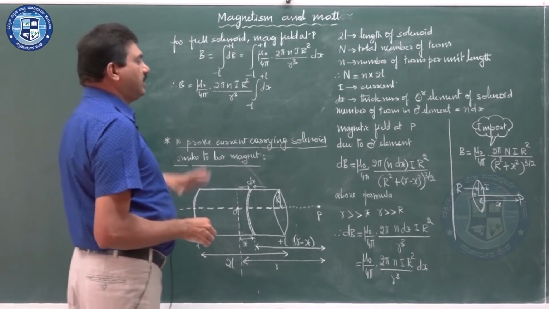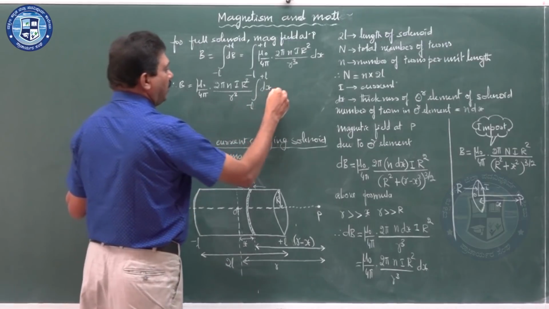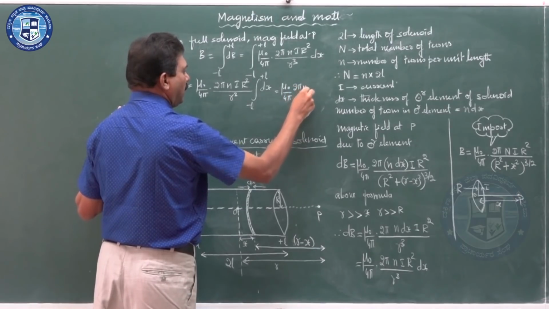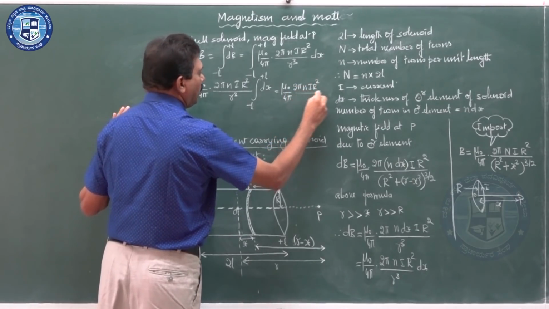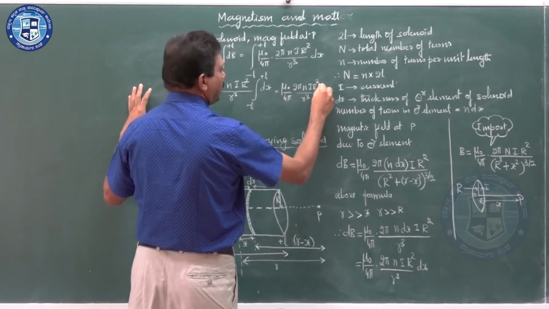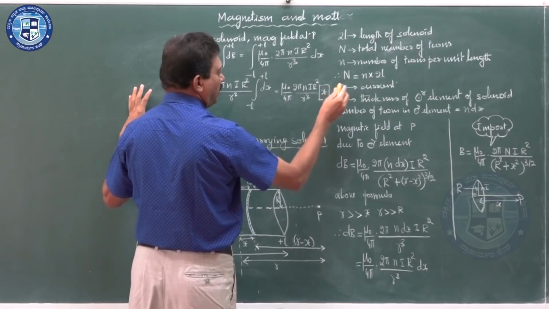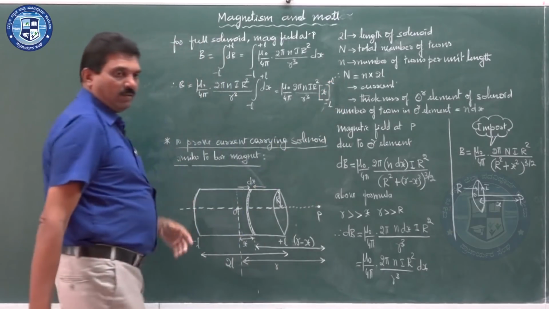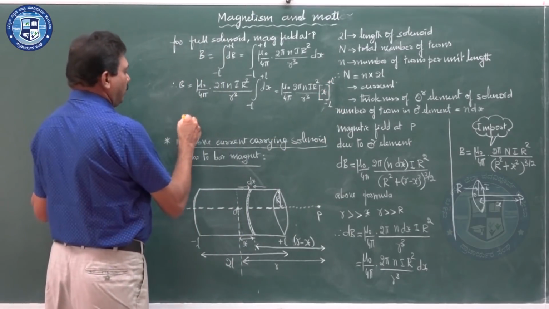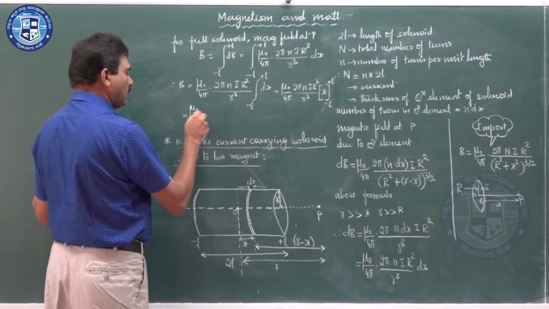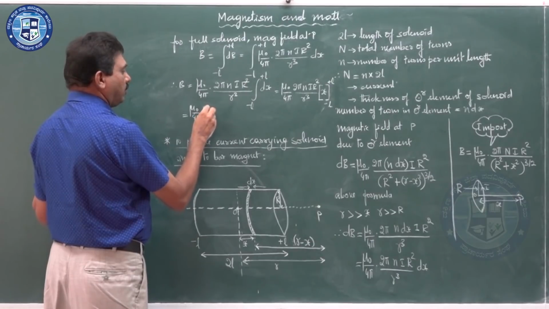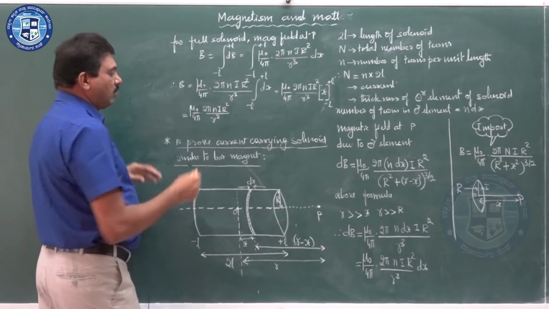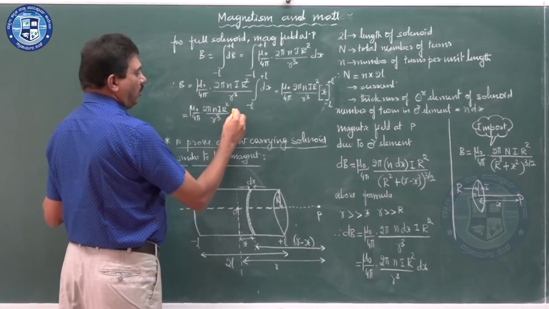The integration of dx is x. So you will get mu naught by 4 pi into 2 pi n I r square divided by r cube, times x.